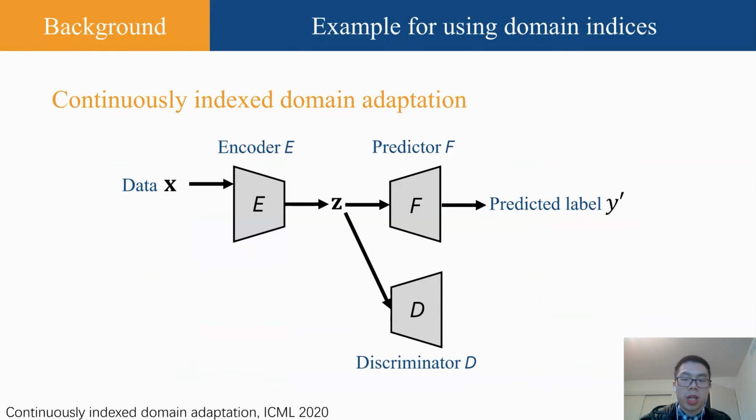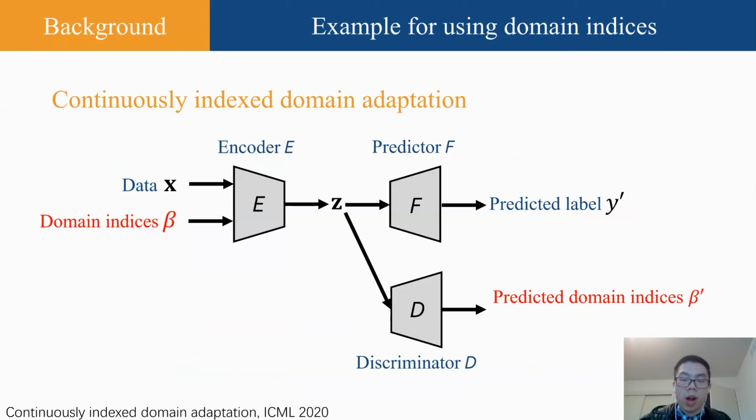We further demonstrate how to use domain index to improve domain adaptation. I will take continuously indexed domain adaptation as an example. It mainly uses domain indices in two key areas. First, it takes domain indices as the input of the encoder. Second, the discriminator and the encoder play a min-max game centered on the domain indices.